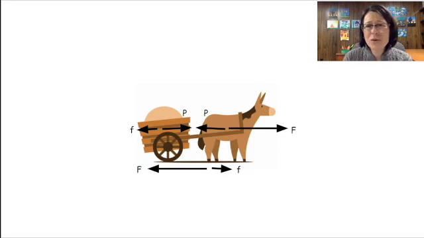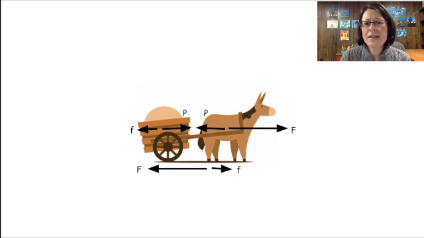Without the ground, the cart wouldn't move, because it's attached to the horse. But it's the horse pushing on the ground. So the harder the horse pushes on the ground, the more it will be able to move the cart. And you know this: it's really hard to get a really full wagon started, but once you get it started, it's really easy to keep pulling on it.